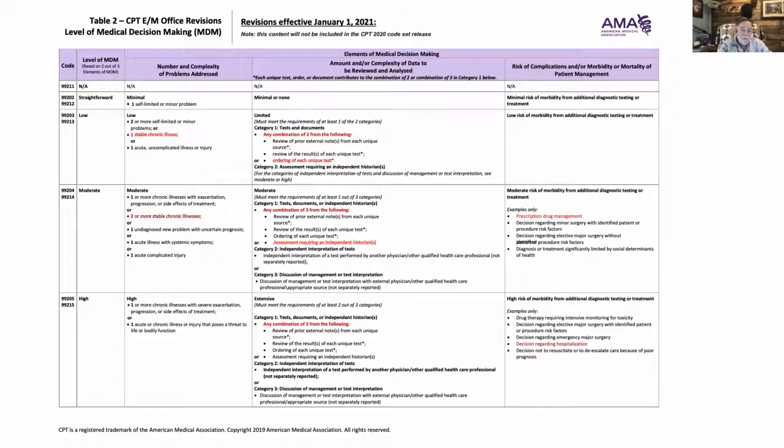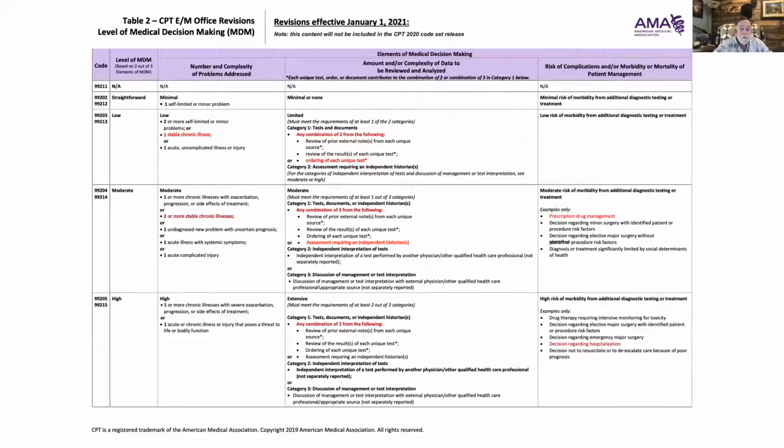Then you go over to the high area, and that means where the doctor or the nurse practitioner or PA is trying to make a decision upon hospitalization. That doesn't mean they have to decide to hospitalize, because it's a decision regarding hospitalization, not resulting in hospitalization. And maybe they're not sure if they want to hospitalize them or not, and that could be falling into that category. So let's go over here and let's take an example.